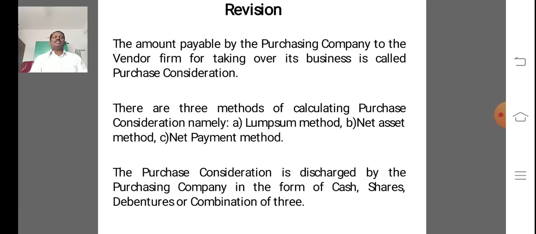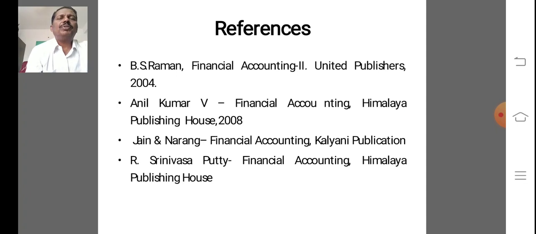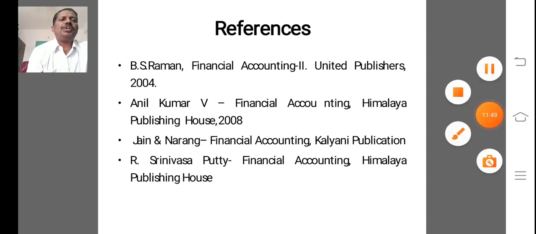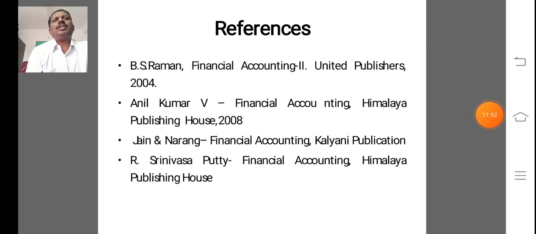The purchase consideration is discharged by the purchasing company in the form of cash, shares, debentures or a combination of these three. So these are the references we are using by collecting information.